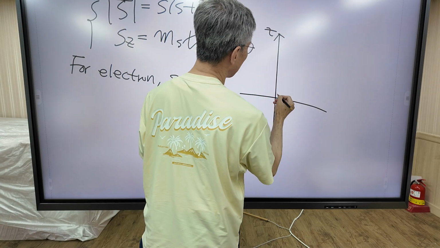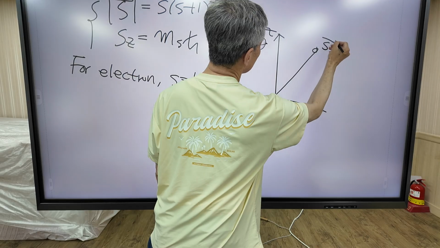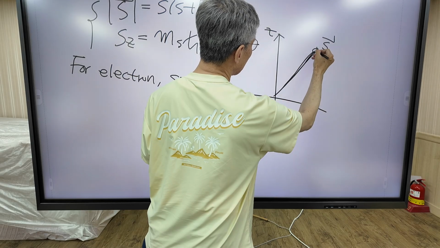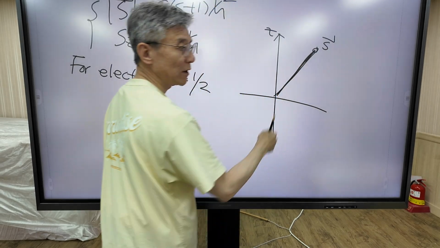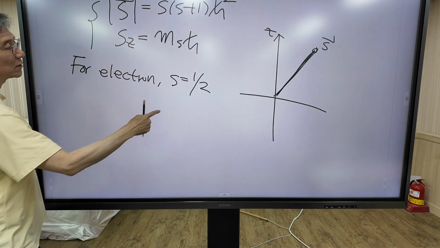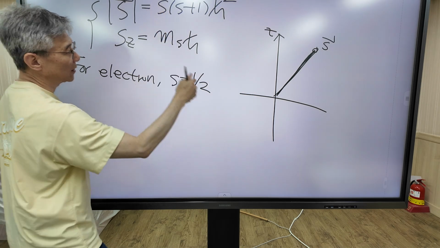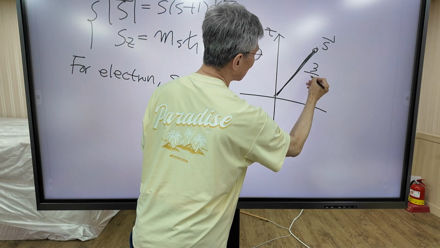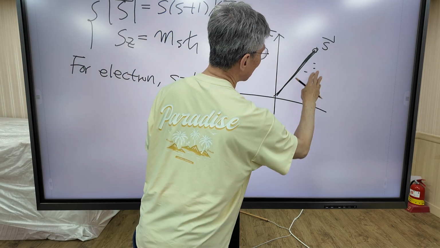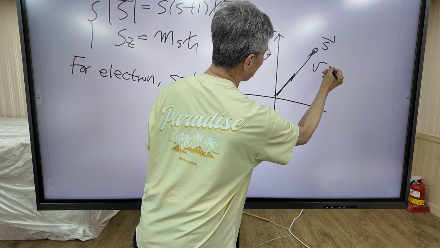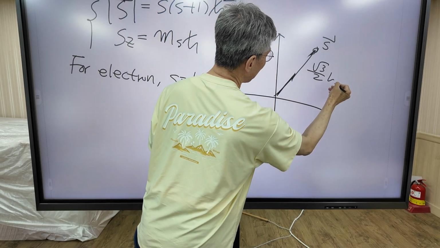So I can draw the spin angular momentum vector like this. What is the length of this vector? When you substitute 1/2 for S, it is square root of 3/2 h bar.